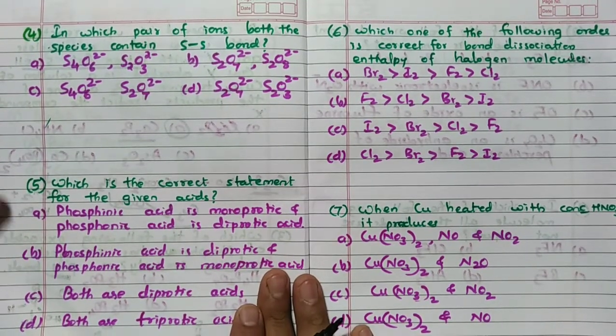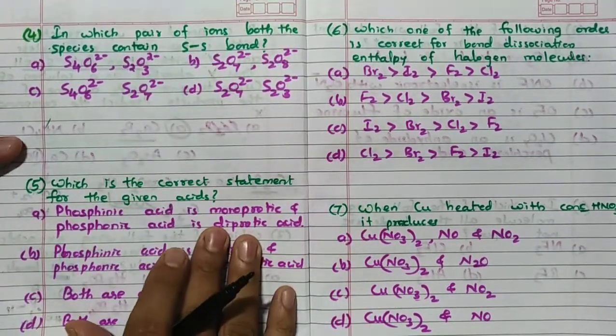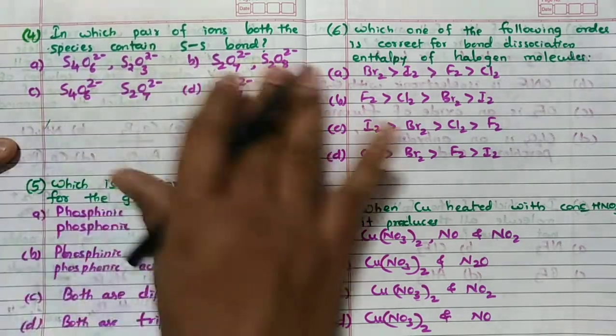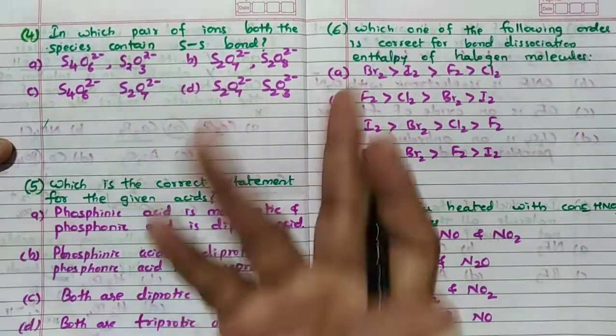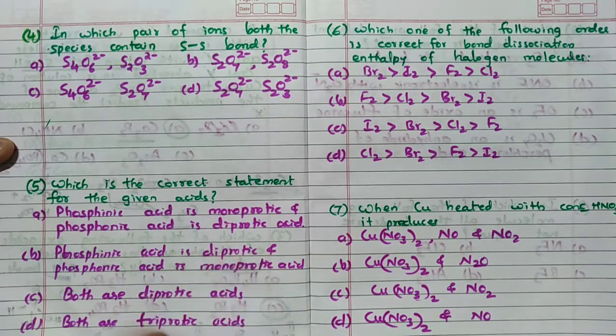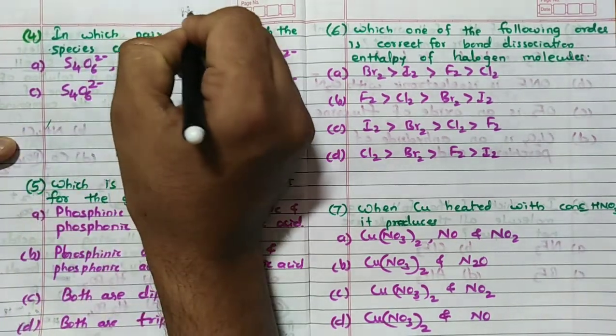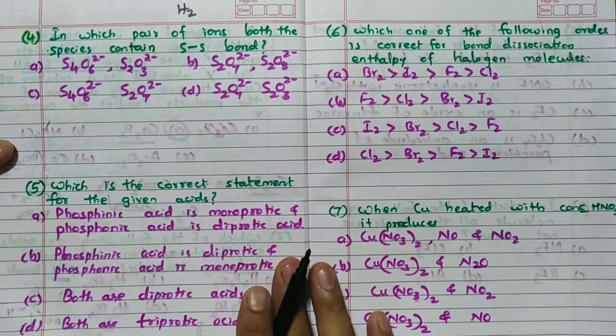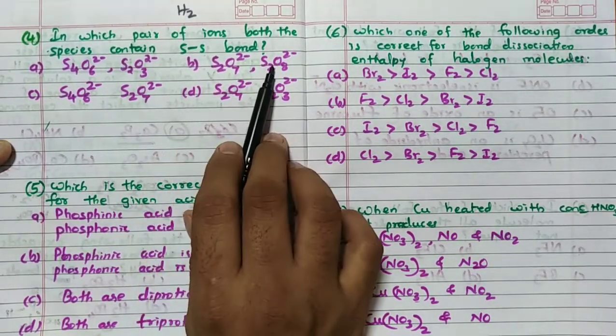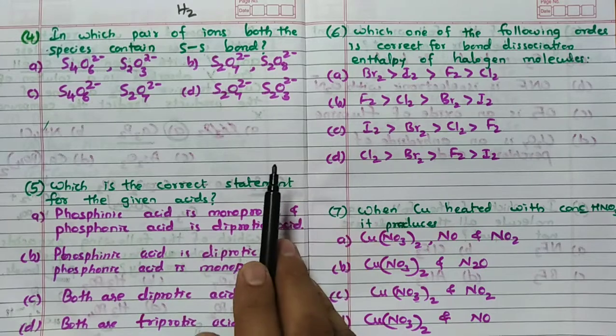This is also something I have given already. S-S bond. Here one thing I will tell you, don't confuse with these. You can say, sir, I have not learnt these anywhere. But remember, already we have learnt. Wherever 2 minus is there, you go on adding H2 there. So H2S2O7, H2S2O7. See, now it becomes very easy for you.